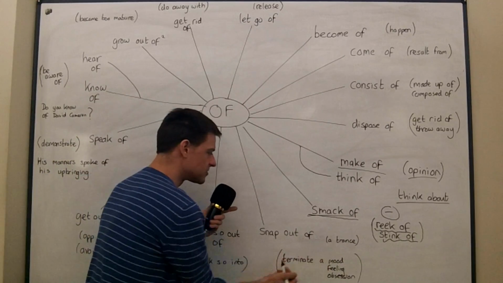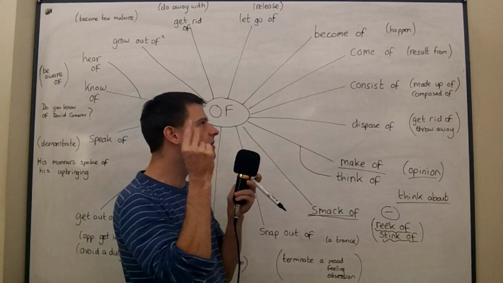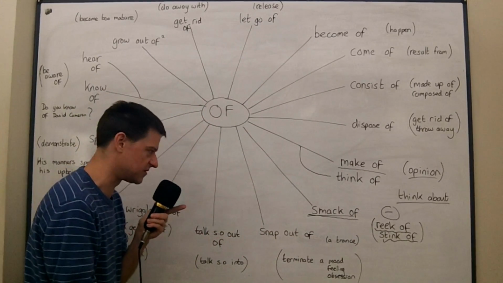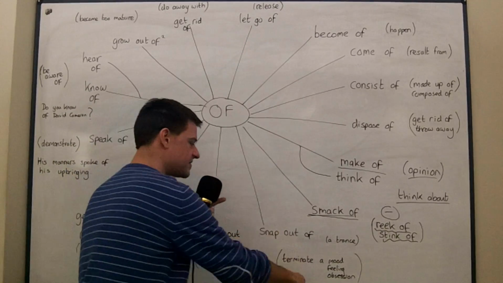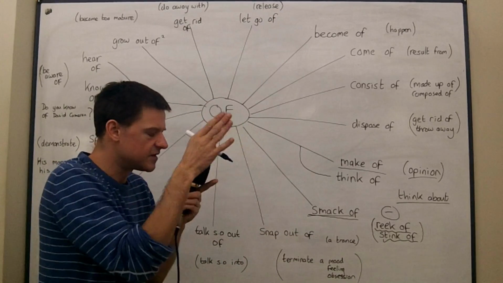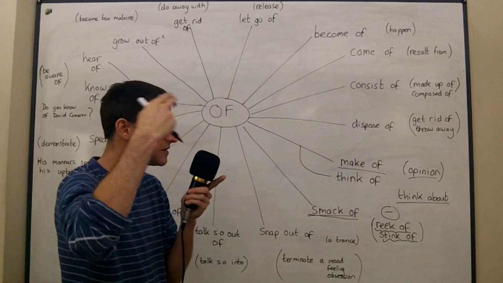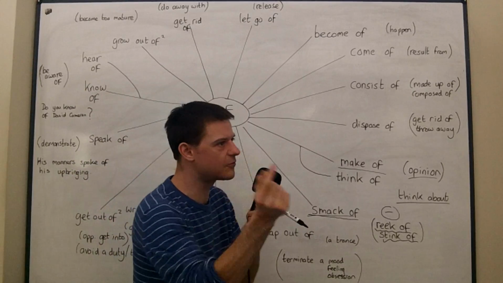Okay, to snap out of something is normally to snap out of a trance. If you're in a trance and you snap out of it, you wake up, you regain consciousness in some kind of way. And so we very often say this to someone if they have some kind of obsession, or some singular way of thinking about something, and they can't get out of this obsessive way of thinking, and we'll say snap out of it.